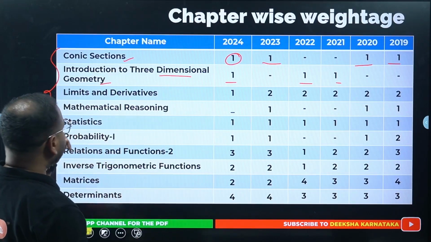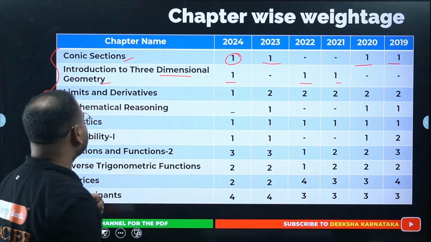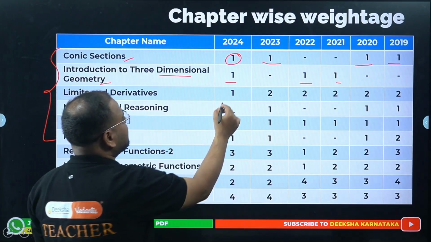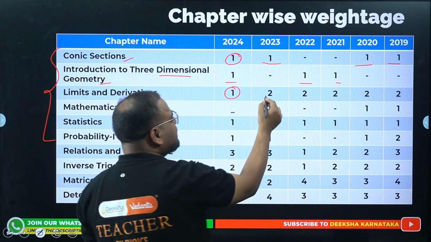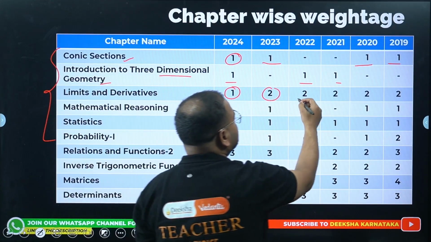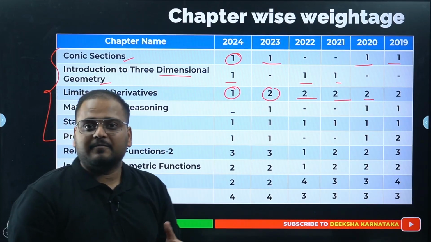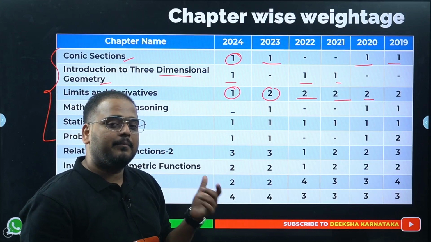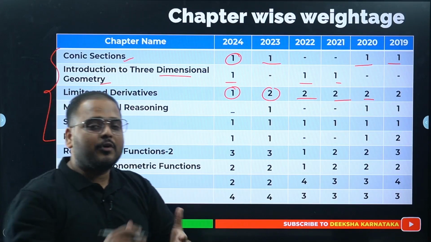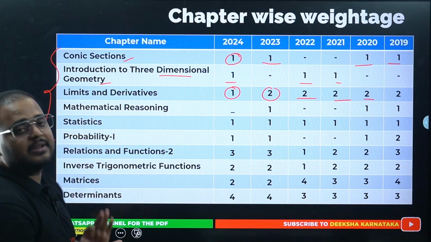Okay, mathematics, this chapter, limits and derivatives, you can expect one question or a maximum of 2 questions. Last year they gave only one, but on average, if you see the trend, there are 2 questions from limits. They are not difficult, because if you have a good grasp of functions, you should be able to solve limits questions very easily.